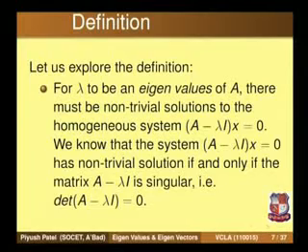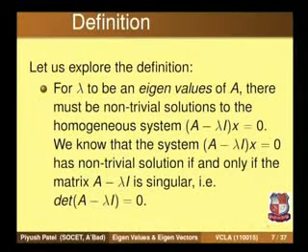So we have come to the point that for lambda to be an eigenvalue of A, the determinant of A minus lambda I has to be 0. What is this determinant? It is obtained from the matrix A minus lambda I, which we will call the eigenmatrix. When you expand the determinant of A minus lambda I, it will be a polynomial in lambda of degree n.